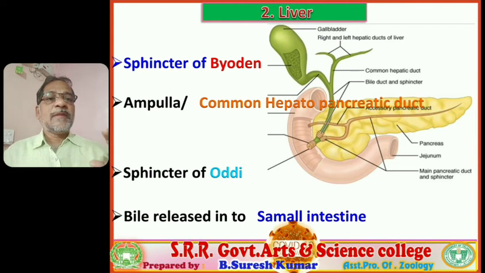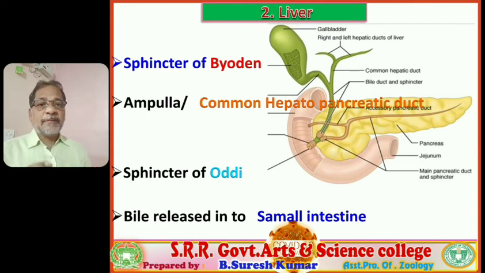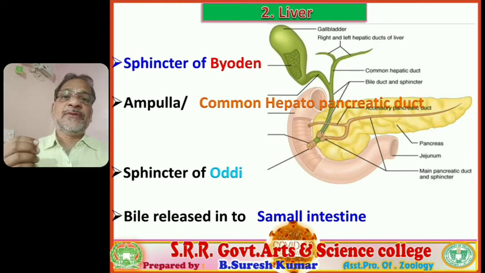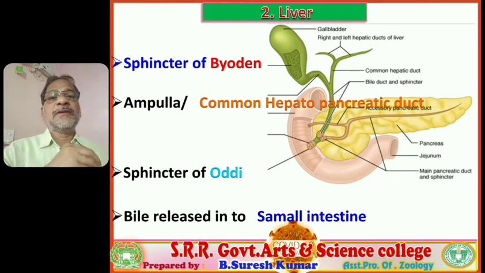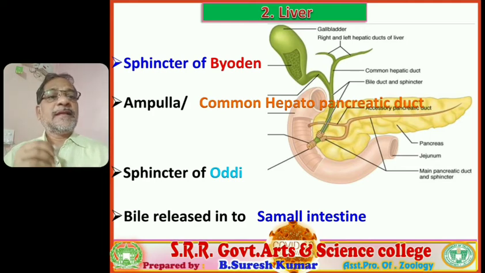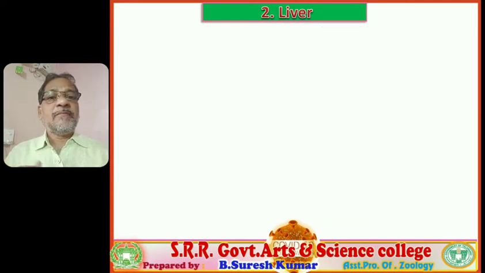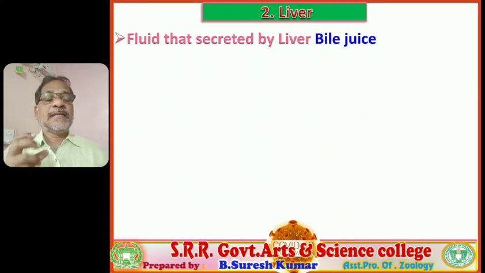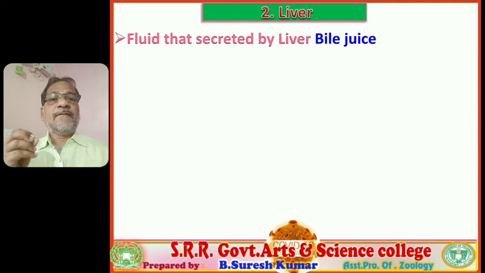So it is a common passage by which both the bile juice and pancreatic juice are released into the small intestine. Follow, students. So this is about the transport of the bile juice from hepatic cells to the small intestine. So that is the path. The path is important. So right, next, the fluid that is secreted by the liver is called bile juice.